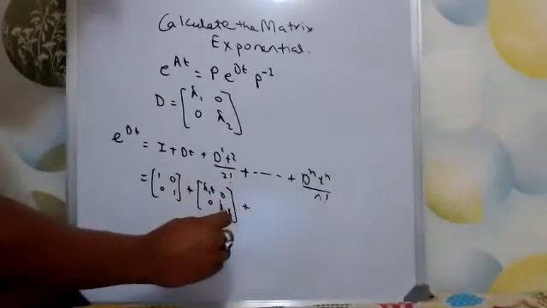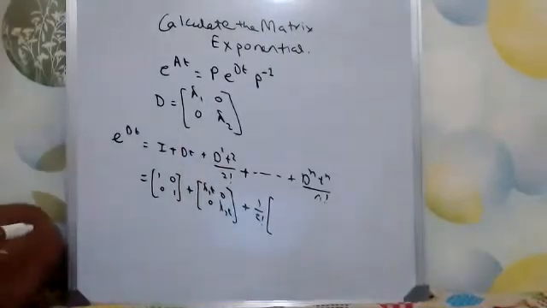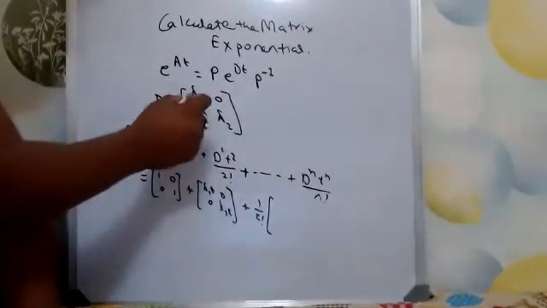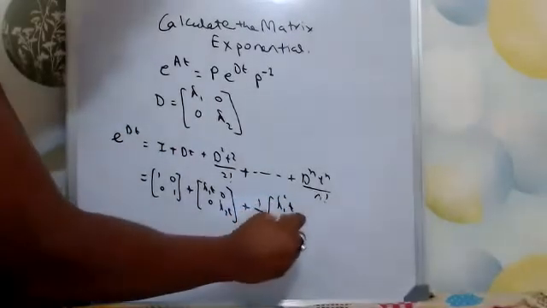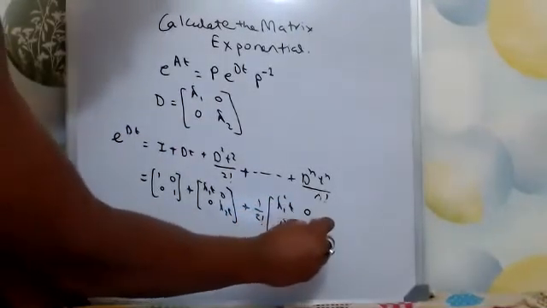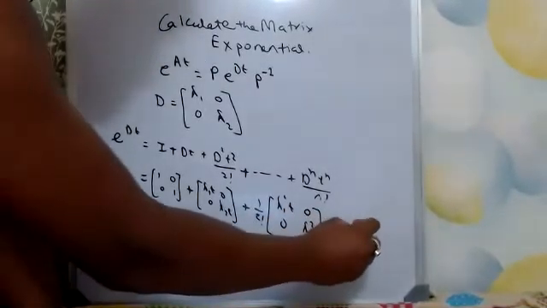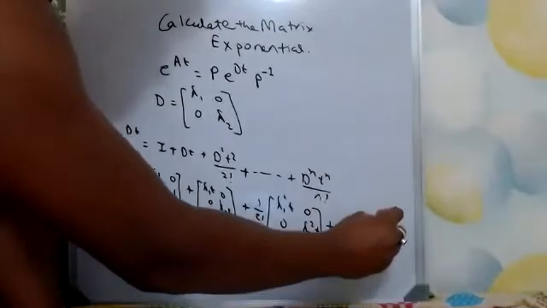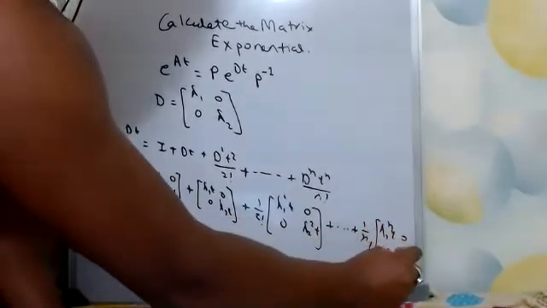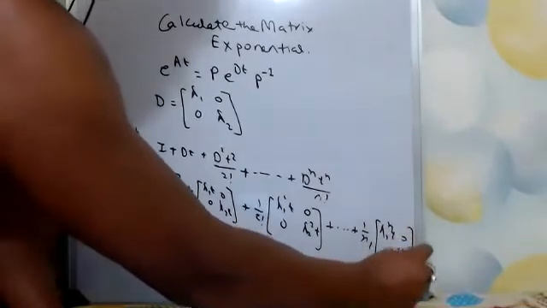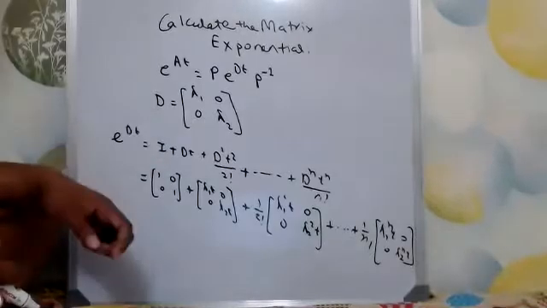What will be the next term? If I take out 1 by 2 factorial outside, then it is D square. What is D square? D square is just lambda 1 square, lambda 2 square. So lambda 1 square t square, 0, 0, lambda 2 square t square. And like this it goes on, till 1 by n factorial into lambda 1 to the power n t to the power n, 0, 0, lambda 2 to the power n t to the power n. So we just replaced D with the assumption that we have taken.